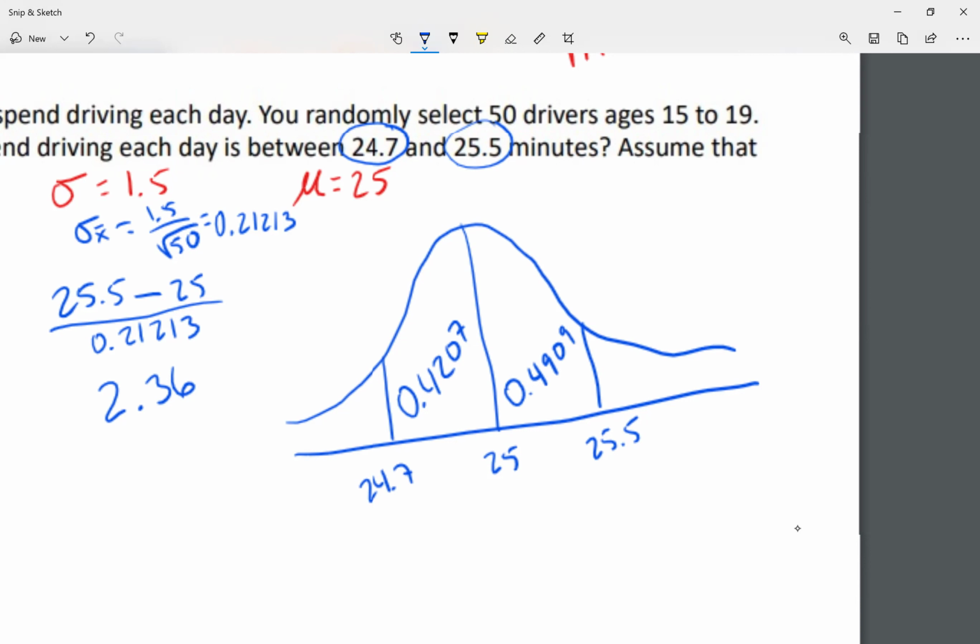Okay, now here it says, what's the probability that it's in between 24.7 and 25.5? So basically I'm asking, what is this probability?